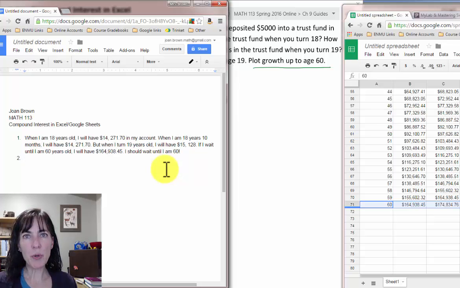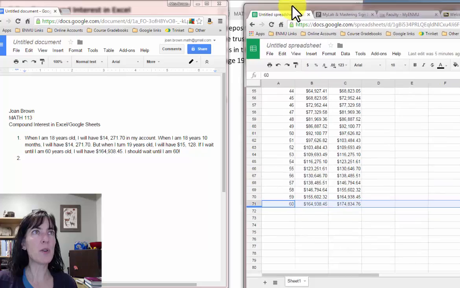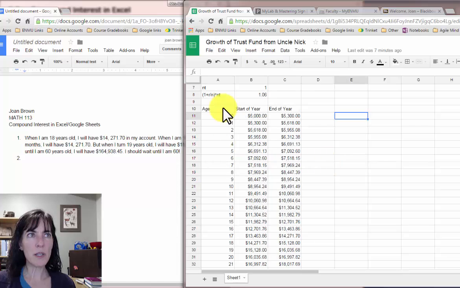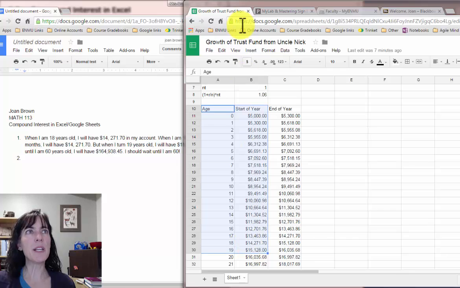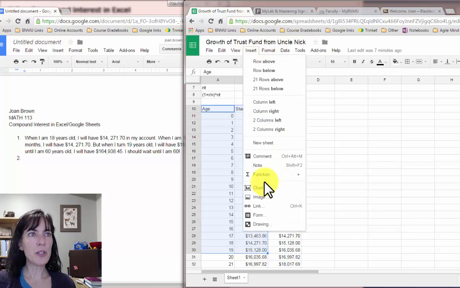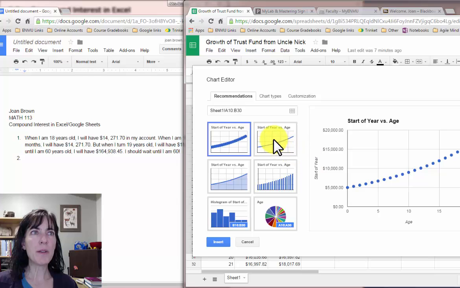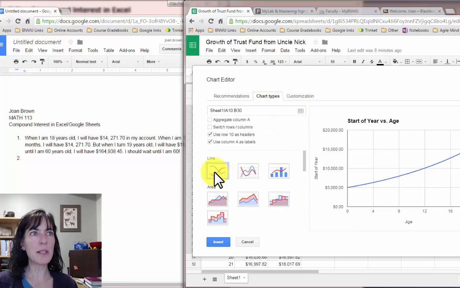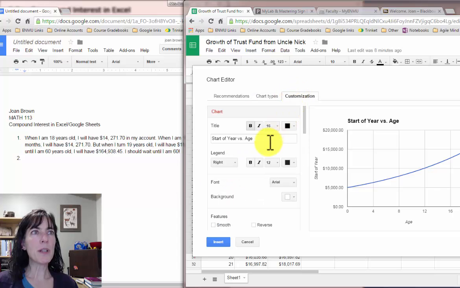So we also need to plot the growth of the investment. So I'm going to slide this over a little so we can take a look at how Sheets can help you do this. Age and start of year, all the way up to 19 years, and then insert. So I do want something like this, start of year versus age, and it's going to show all those on there. That's good. So I can come to chart types and select a line chart, and then come to customization.